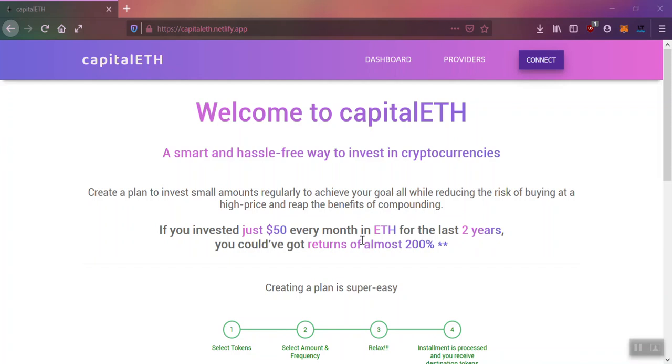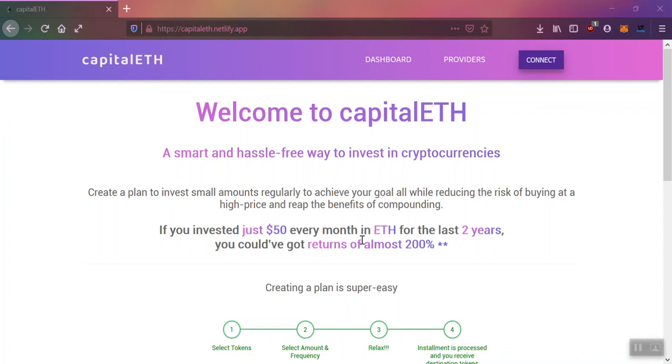Capital 8 allows you to invest in tokens in a smart, systematic and hassle-free way. Instead of investing everything at once, you can create a goal and invest small amounts which would be automatically debited from your wallet and invested regularly as per your plan.